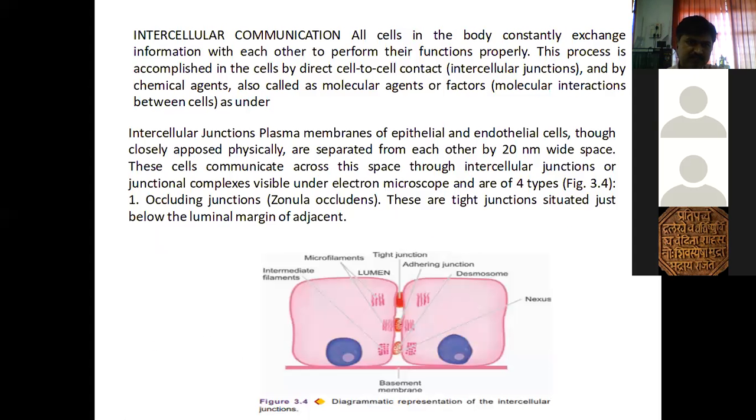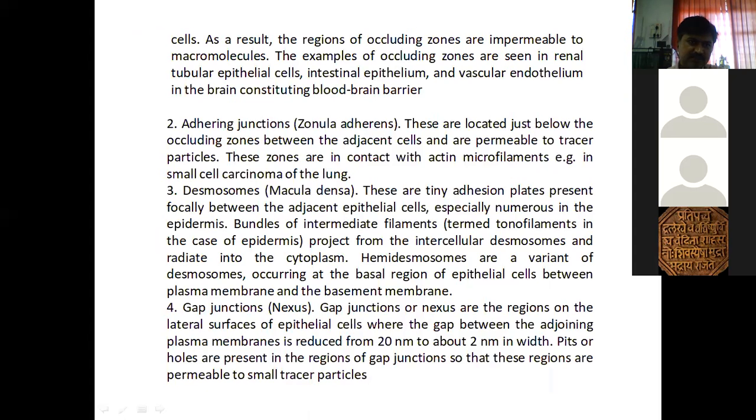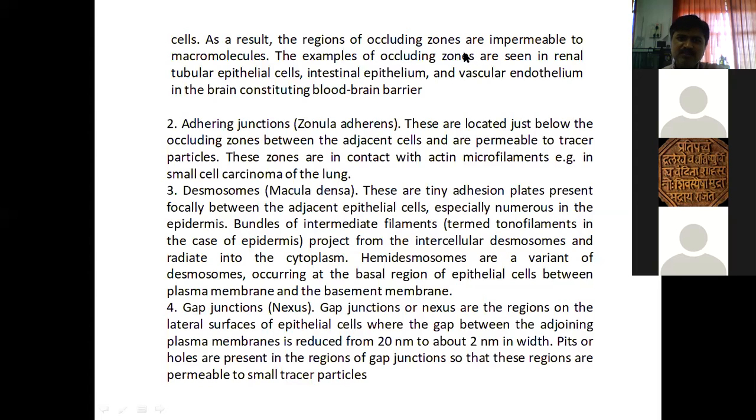Now this is occluding junctions. Now we'll see adjacent cells. As a result, the regions of occluding zones are impermeable to macromolecules. These are the tight junctions. So the macromolecules cannot pass through there. This is a region which is impermeable to macromolecules.